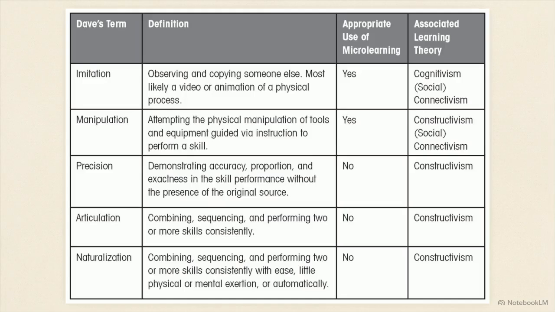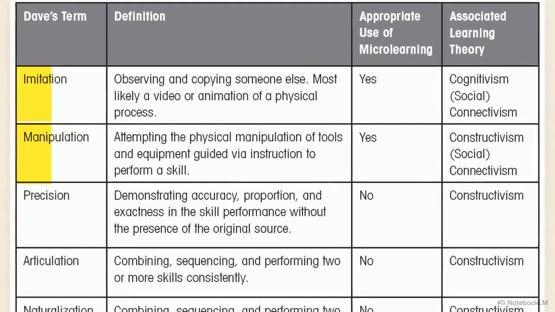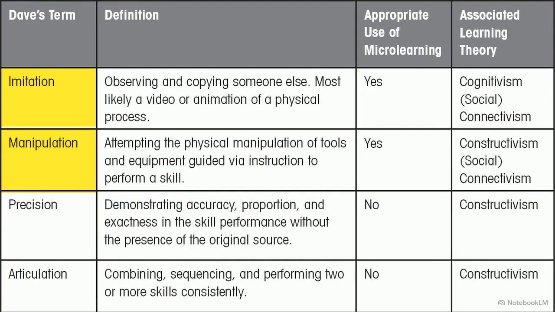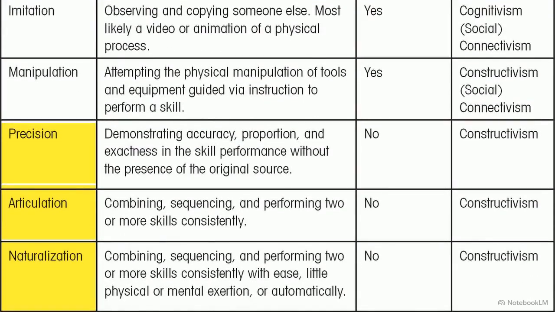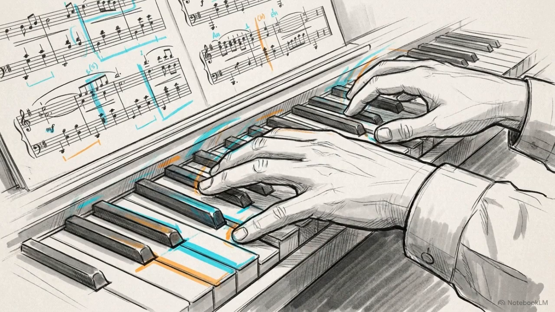The final category is the psychomotor domain, the link between mental processing and physical motor skills. Dave's taxonomy maps the physical training thresholds, outlining the progression from basic observation to automatic movement. The psychomotor safe zone is restricted strictly to basic imitation and manipulation. A field technician diagnosing and swapping a specific malfunctioning machine part using animated GIFs fits perfectly within these bounds, but the method hits a hard wall at precision, articulation, and naturalization. Physical mastery requires prolonged, targeted practice. Observational content is not a substitute for muscle memory.